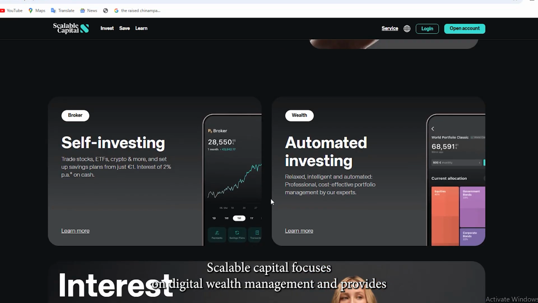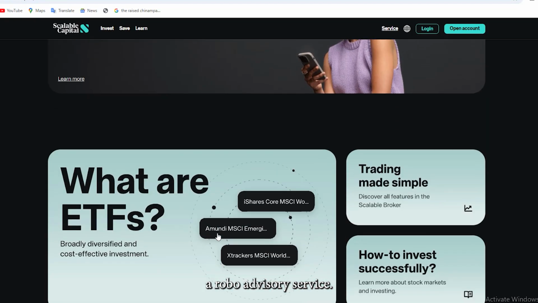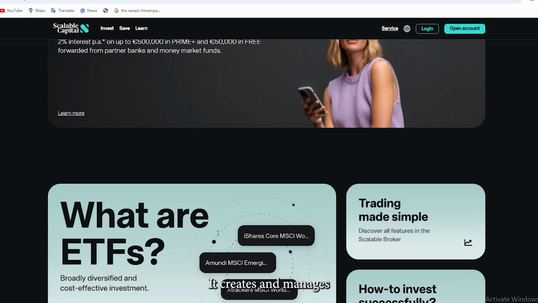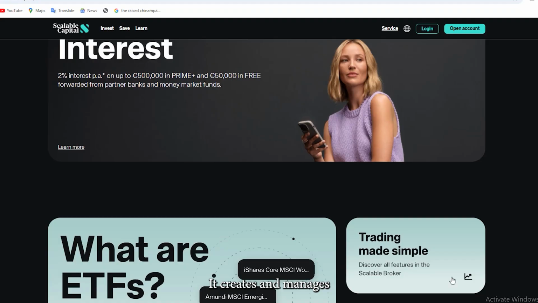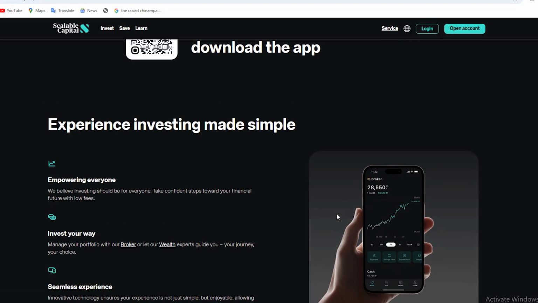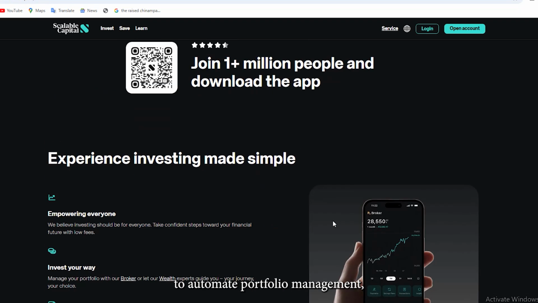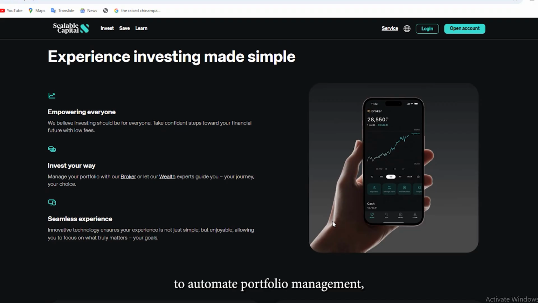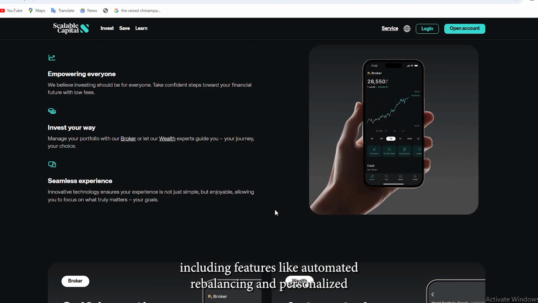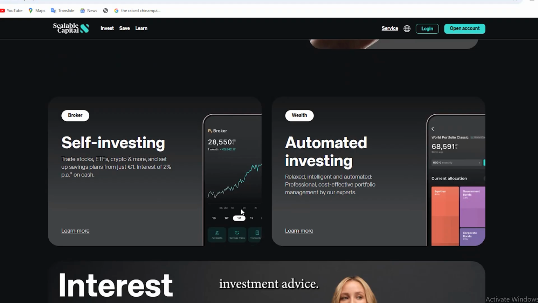Scalable Capital focuses on digital wealth management and provides a robo-advisory service. It creates and manages diversified investment portfolios based on an individual's risk profile and financial goals. Scalable Capital uses technology to automate portfolio management, including features like automated rebalancing and personalized investment advice.